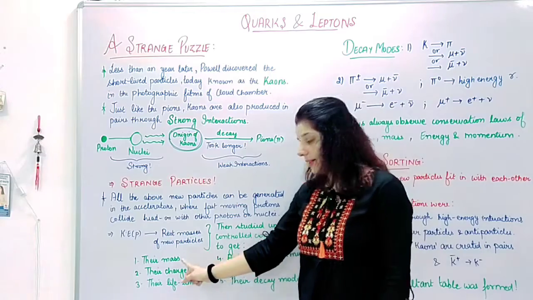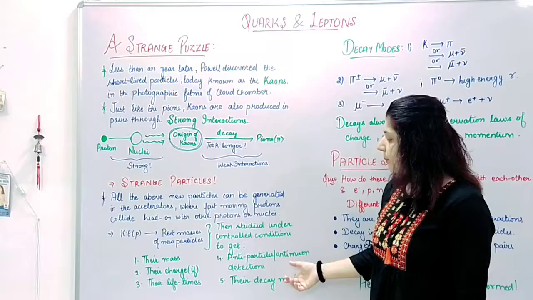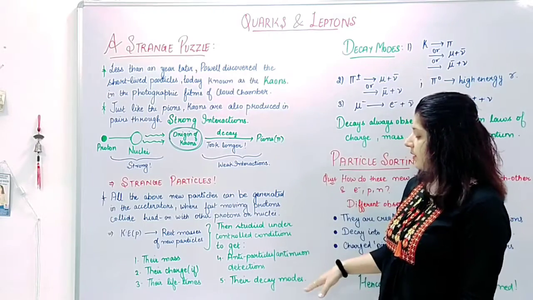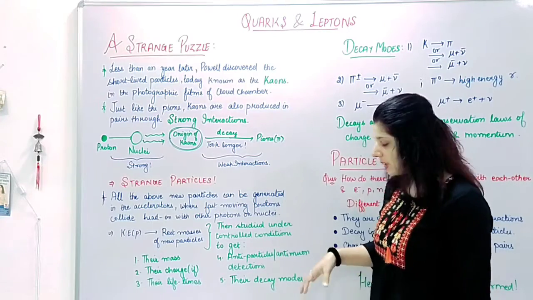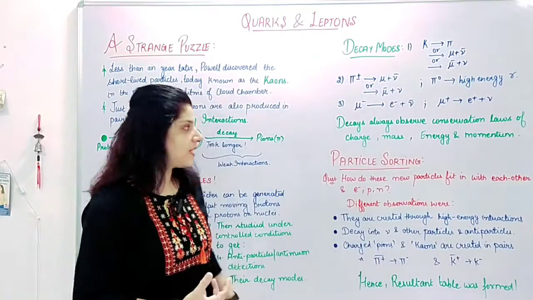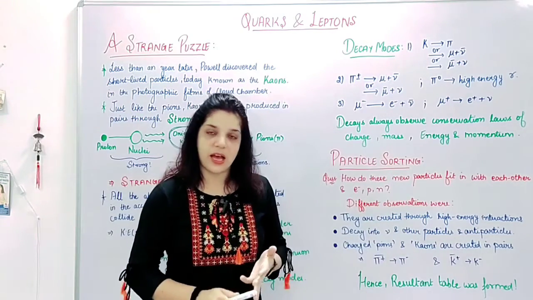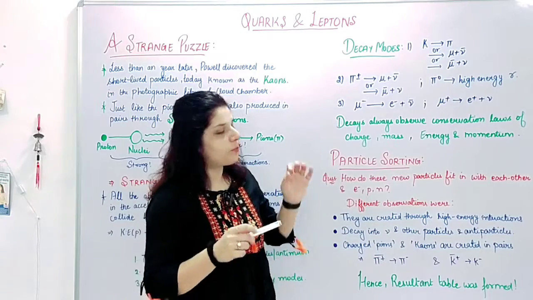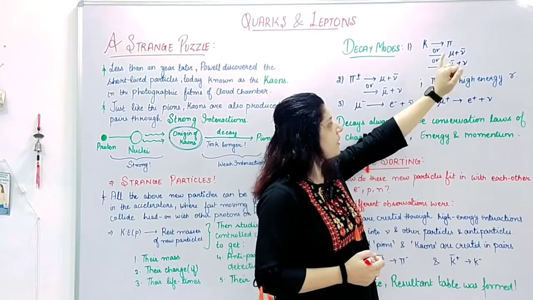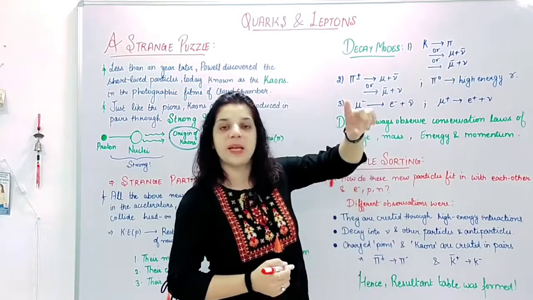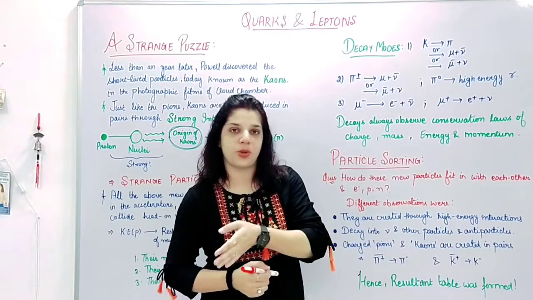Because we need to know their masses, their charges, their lifespan, half-life, etc., plus their antiparticles, and the most important, their decay modes. These are fixed quantities, but decay mode is a process, and these particles are muons, kaons and pions. So the possibilities of the decay are kaon decaying to pion, then pion further decaying to mu plus antineutrino, which is a muon, or it can decay to antimuon plus neutrino.